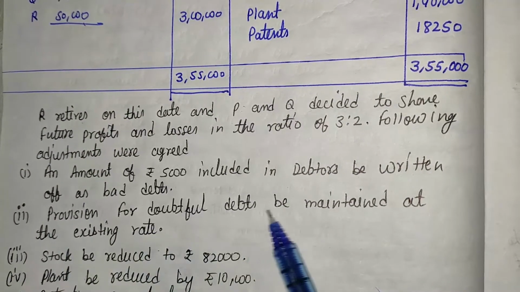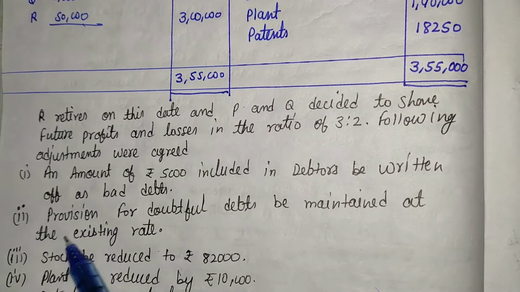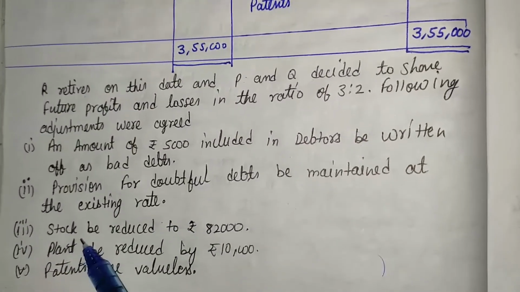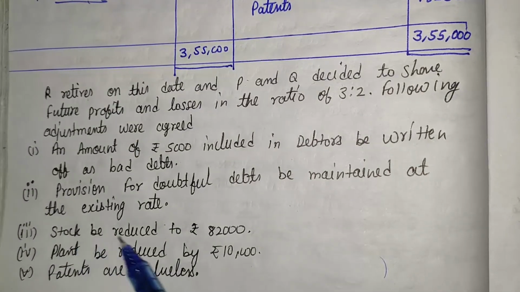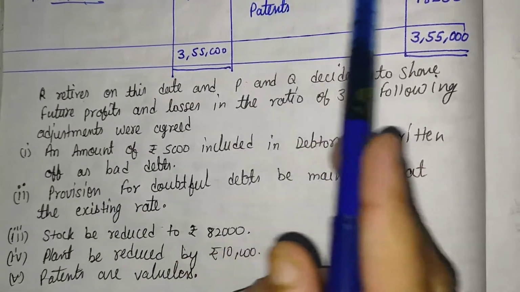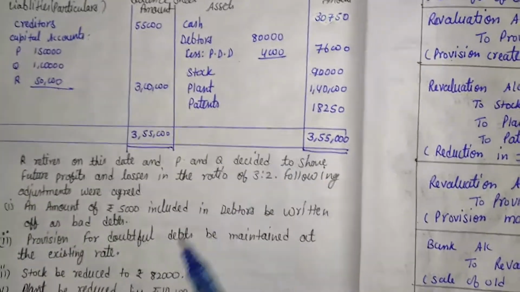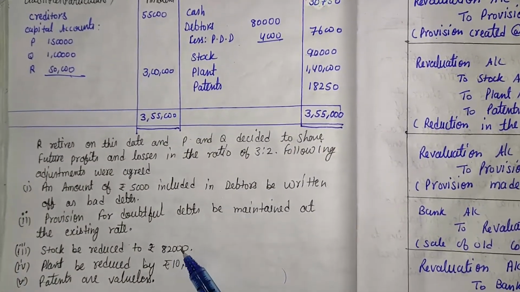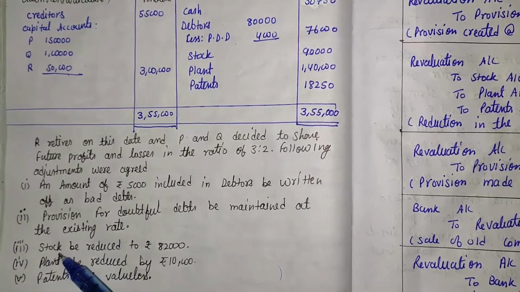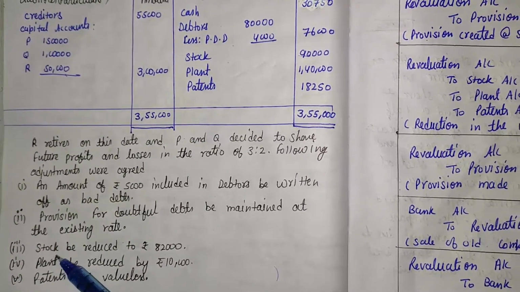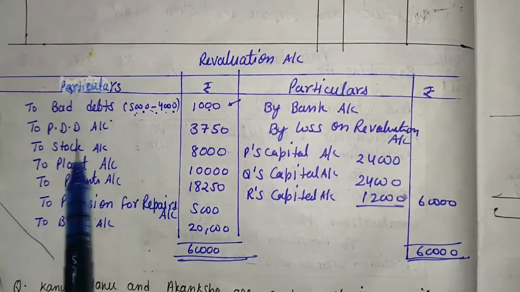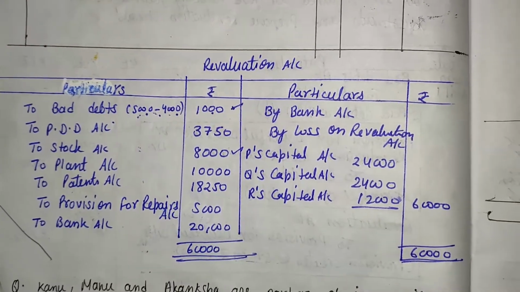The provision for doubtful debts is to be maintained at the existing rate. We will discuss this topic later on. Now come to the third topic, that is stock. Stock is to be reduced to rupees 82,000. Before this the stock value is 90,000. Now the stock value is 82,000. So the stock is reduced by rupees 8,000. Stock is an asset. If an asset decreases, that will be recorded in the revaluation account on the debit side. Here it is to stock account, that is 8,000.